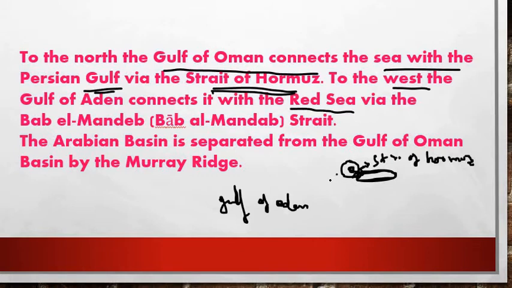Same situation, but here you have to change this name, that is the Gulf of Aden, and in between it will be your Red Sea, right friends? So the Red Sea is the median connecting the Gulf of Aden with the Arabian Sea.